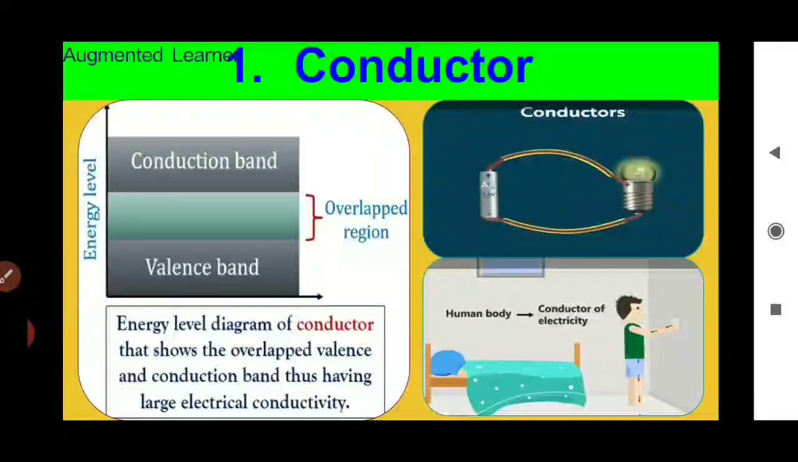Now study the energy band diagram of a conductor. In a conductor there is no forbidden gap available. Valence band and conduction band overlap each other. The electrons from the valence band freely enter the conduction band due to the overlapping of the valence band and conduction band.